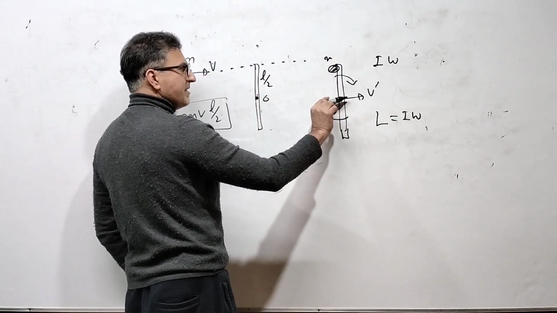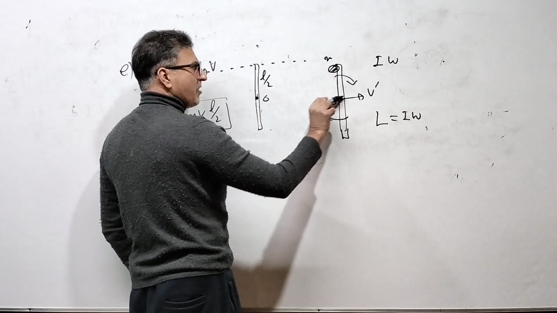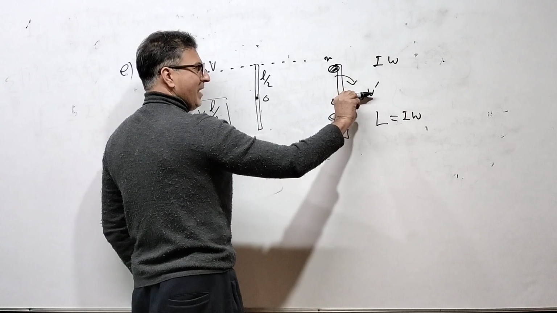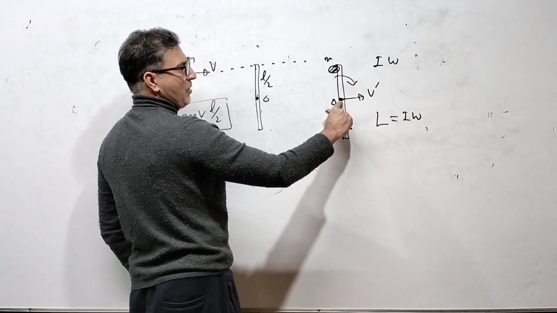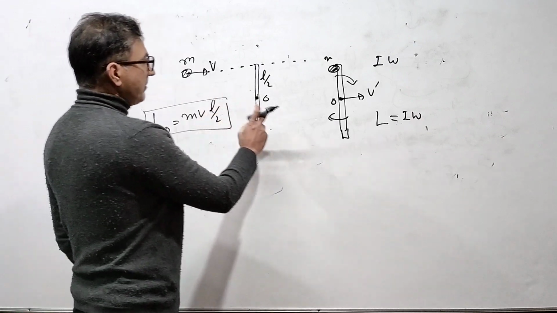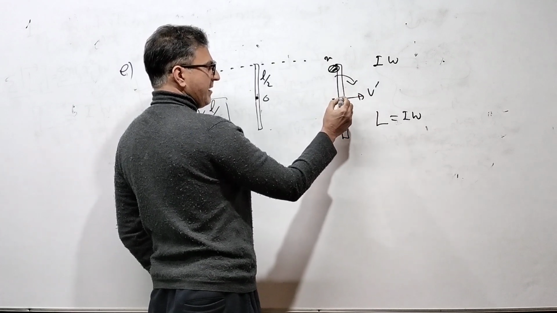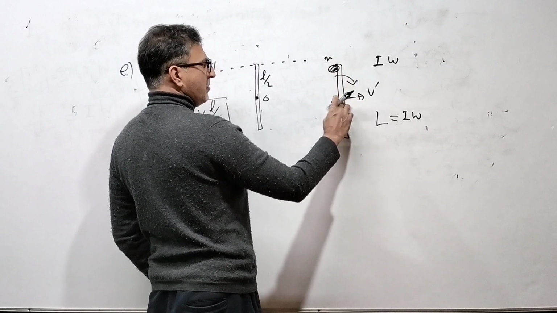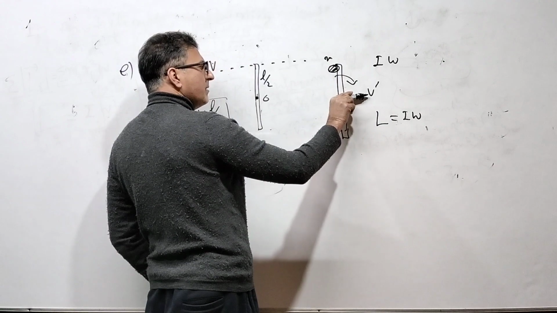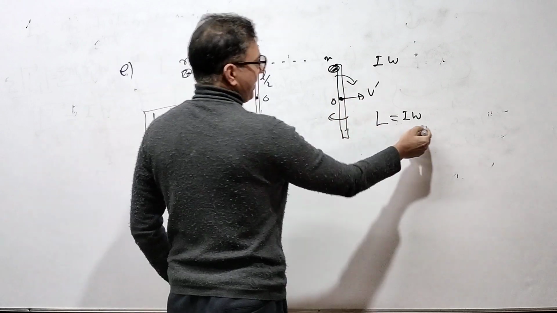But what is important is that the angular momentum is only due to rotation, not due to translation about this point, because the velocity passes through this point. So this velocity will not produce any angular momentum about this point. It is only the rotation which will produce the angular momentum. The velocity of the center of mass passes through the point, so the momentum, mass into velocity, passes through this point. Therefore, the angular momentum will not be produced due to this velocity. It will be produced due to the rotation about this point. So it is I omega.